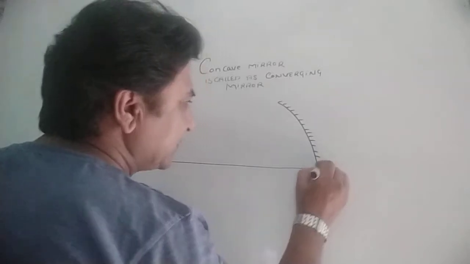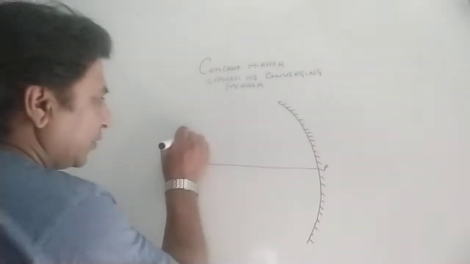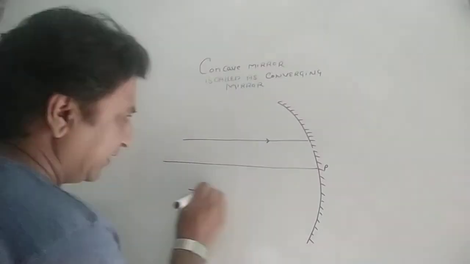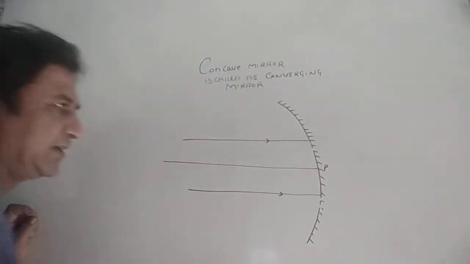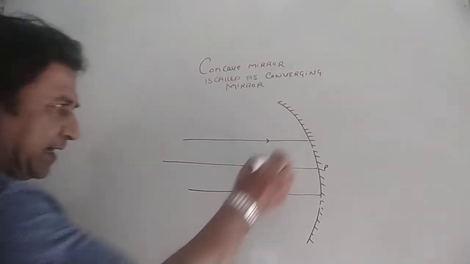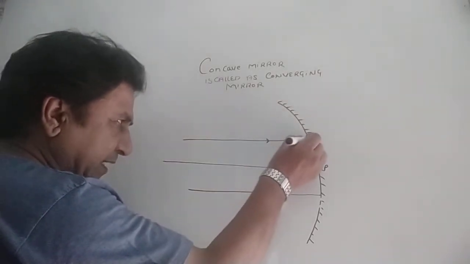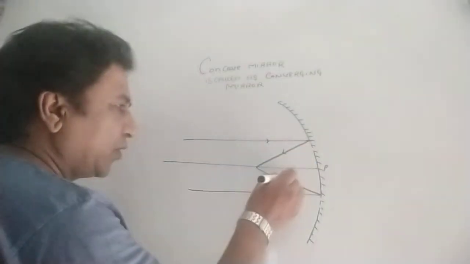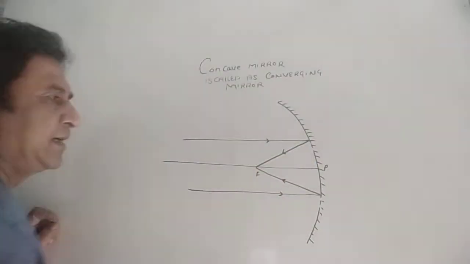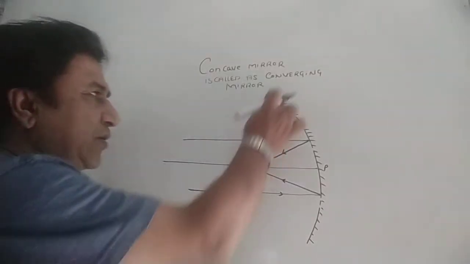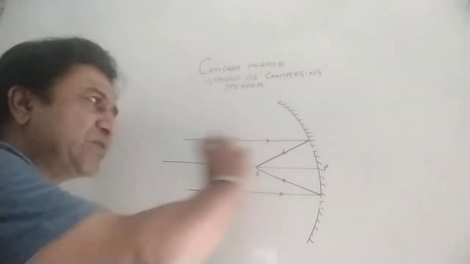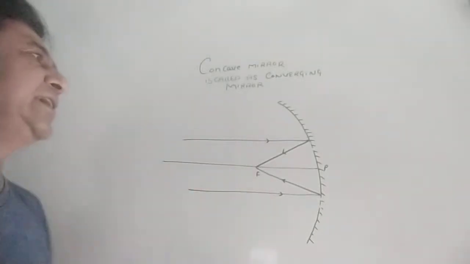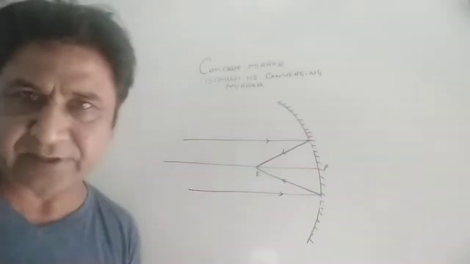See, this is the principal axis, this is the pole. In that ray diagram, we have taken two rays coming from terrestrial infinity, and after reflection they converge at a point which we call the focus. Because the concave mirror converges all the parallel rays to a particular point, that is why it is called a converging mirror.